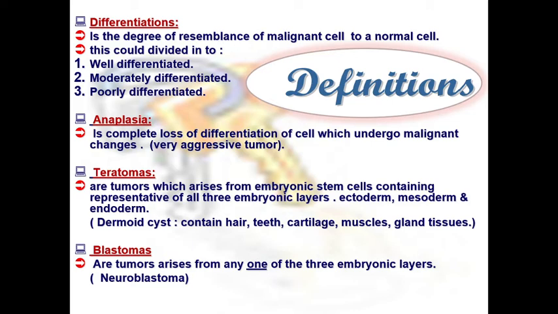The blastomas are tumors that arise from any one of the 3 embryonic layers. It should be one of the 3 embryonic layers only, as in cases of neuroblastoma, retinoblastoma, and medulloblastomas.